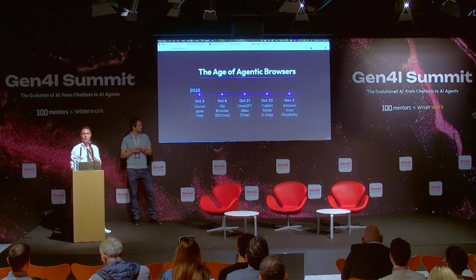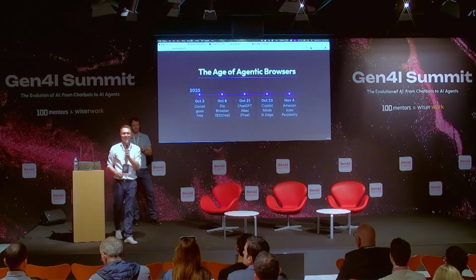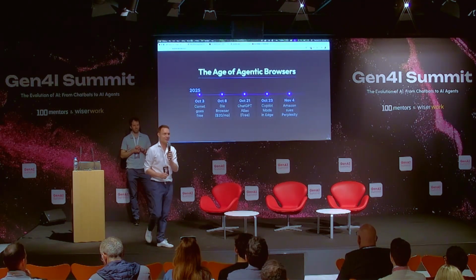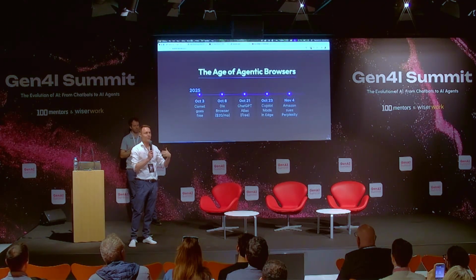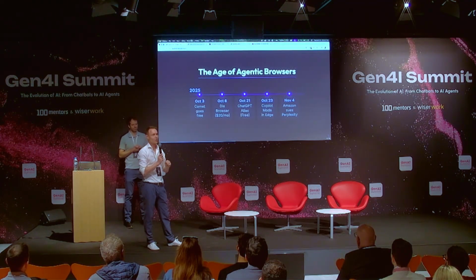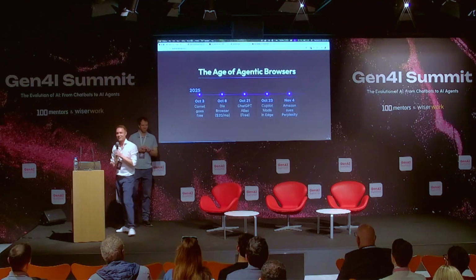Amazon actually started suing Perplexity. Can you imagine why? Who has an idea why Amazon would sue Perplexity over their agentic browsing tool? Yes? Maybe they didn't honor the LLM. No, that's not it. So if you open Amazon's shopping page, what's the first thing you see after you search for something? Sponsored products. Do you think agentic browsers care about sponsored products or ads? So there's your answer, right?